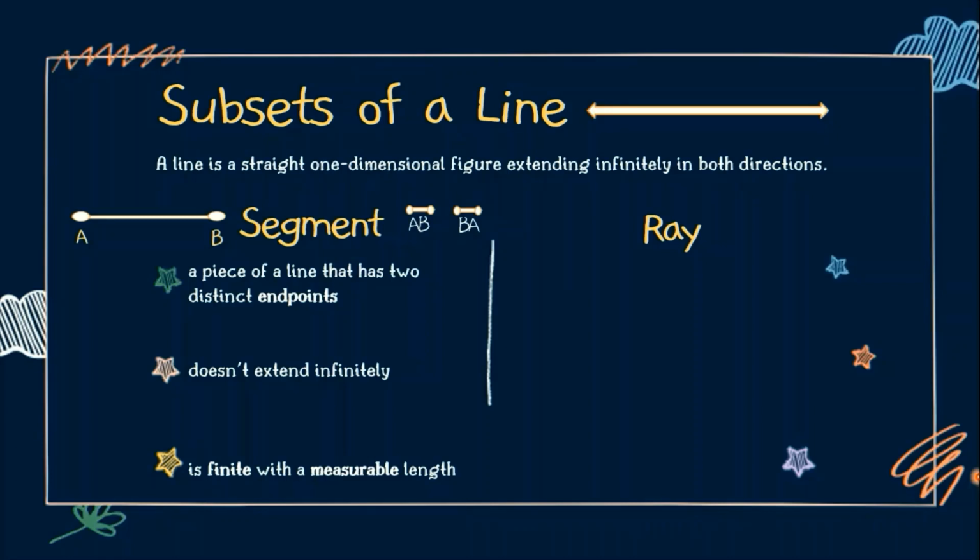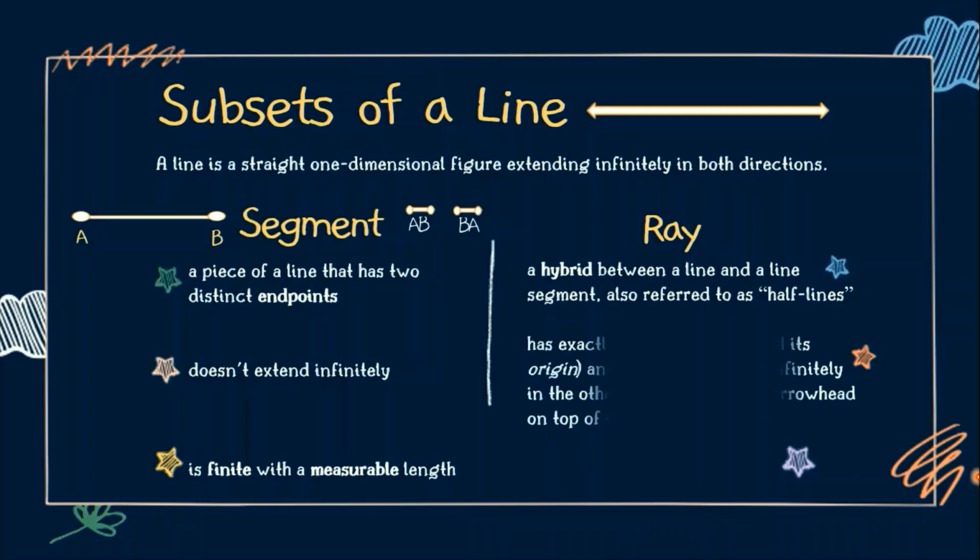Another subset of a line is the ray. A ray is a hybrid between a line and a line segment. It is also referred to as half lines. A ray has exactly one endpoint and this is called its origin, and then the other extends infinitely in the other direction with an arrowhead on top of it.